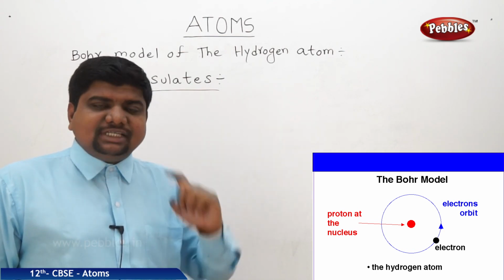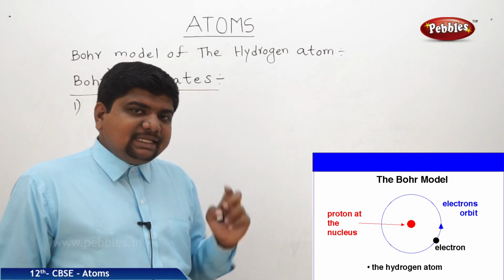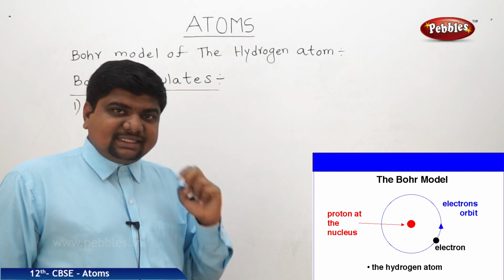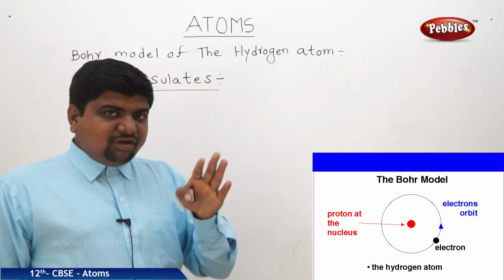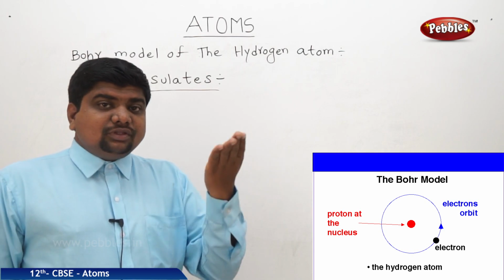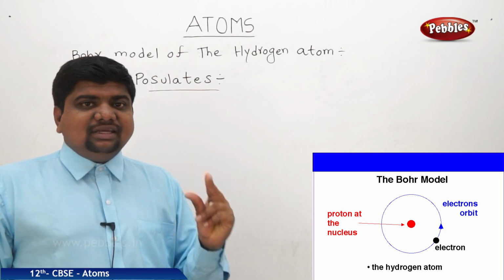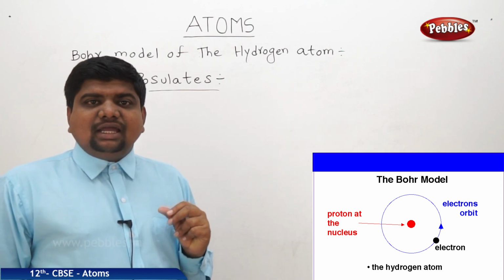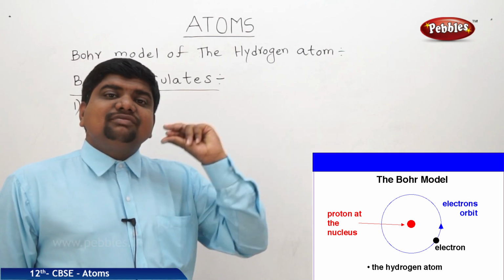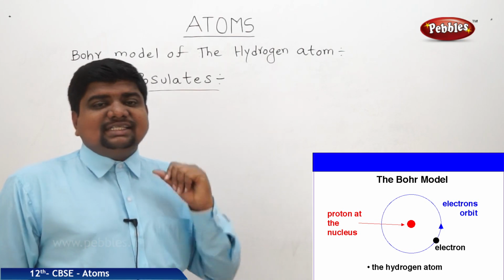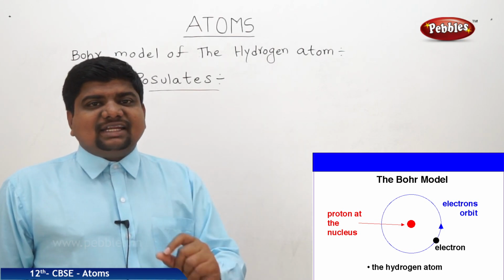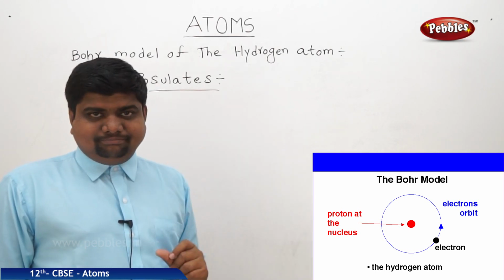That is the first postulate. And one more thing, the second postulate is like this. Electrons are revolving around the nucleus, right? So the electrons will revolve around the nucleus in their own orbits, and the angular momentum of those orbits should be quantized, and that quantization factor is h by 2 pi.